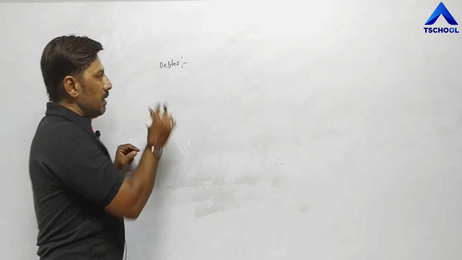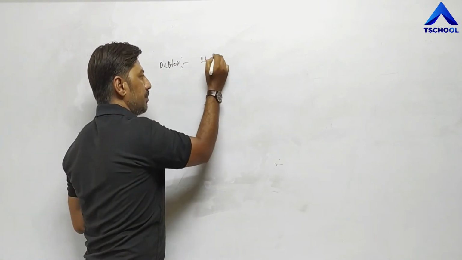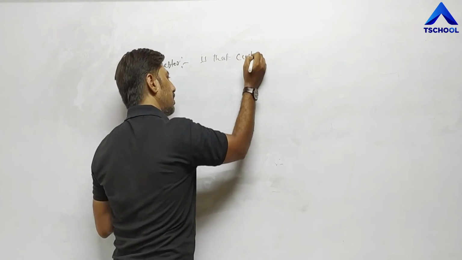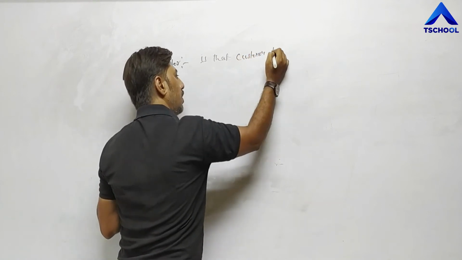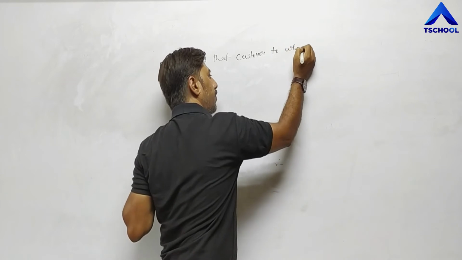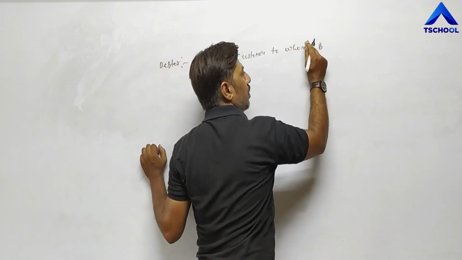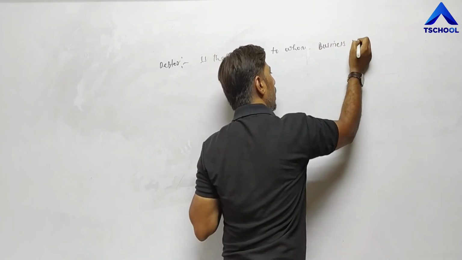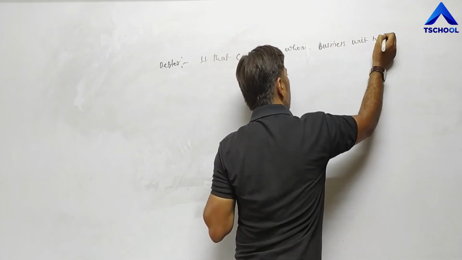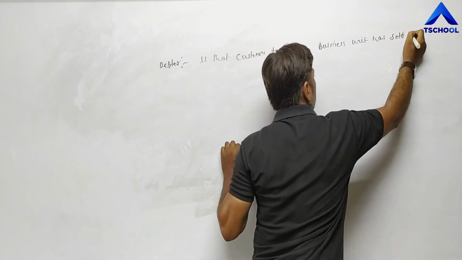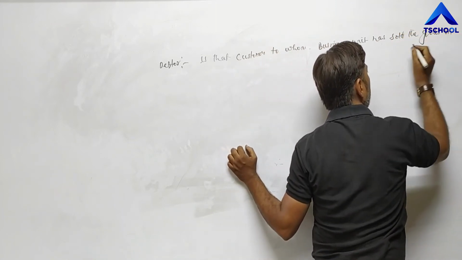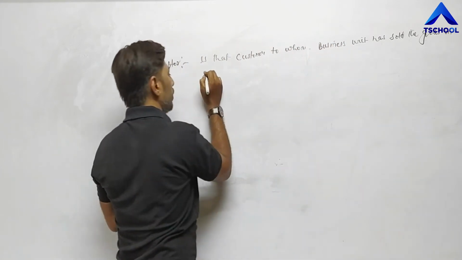Debtor means debtor is that customer to whom the business unit has sold the goods on credit.